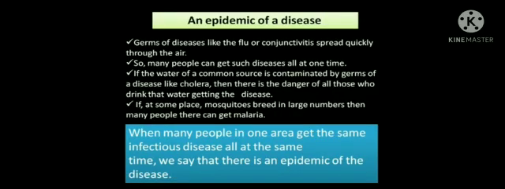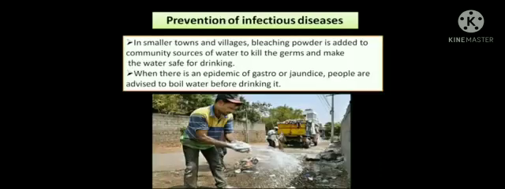An epidemic of a disease. Germs of diseases like the flu or conjunctivitis spread quickly through the air. So many people can get such a disease all at one time. If the water of a common source is contaminated by germs of a disease like cholera, then there is danger of all those who drink that water getting the disease. If at some place mosquitoes breed in large numbers, then many people there can get malaria. When many people in one area get the same infectious disease at the same time, we say that there is an epidemic of the disease.